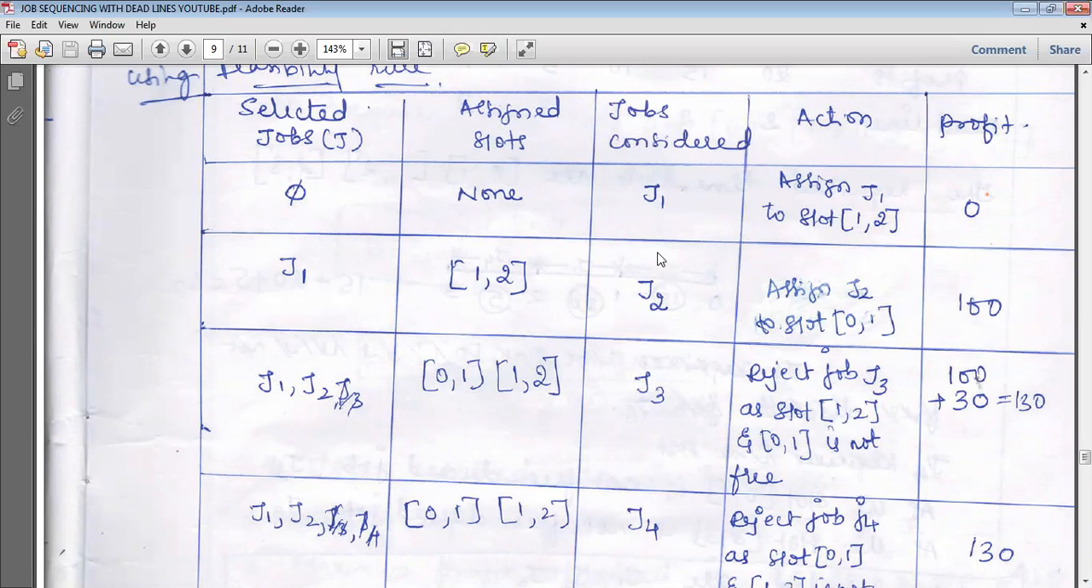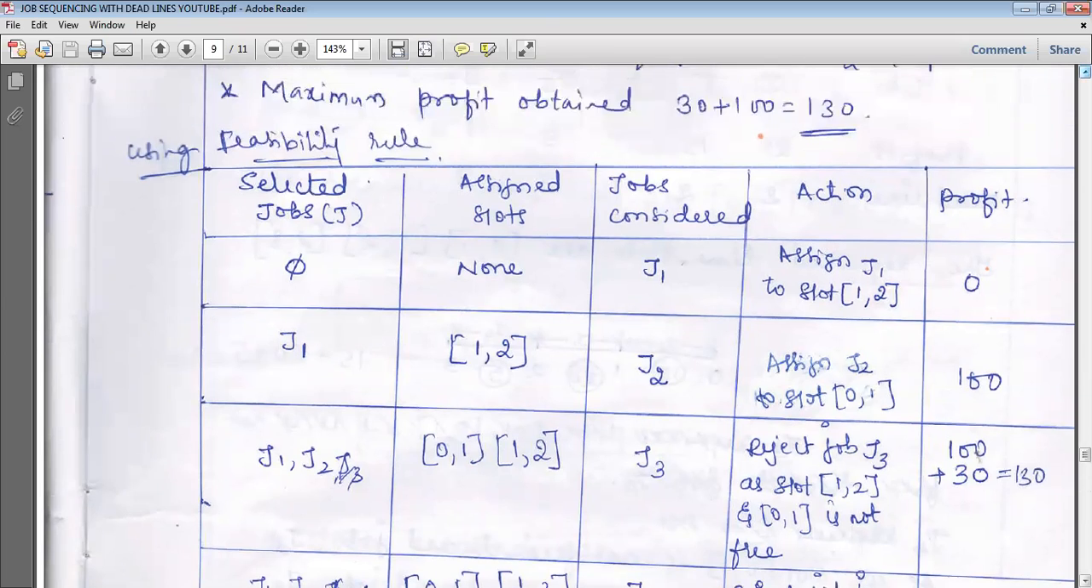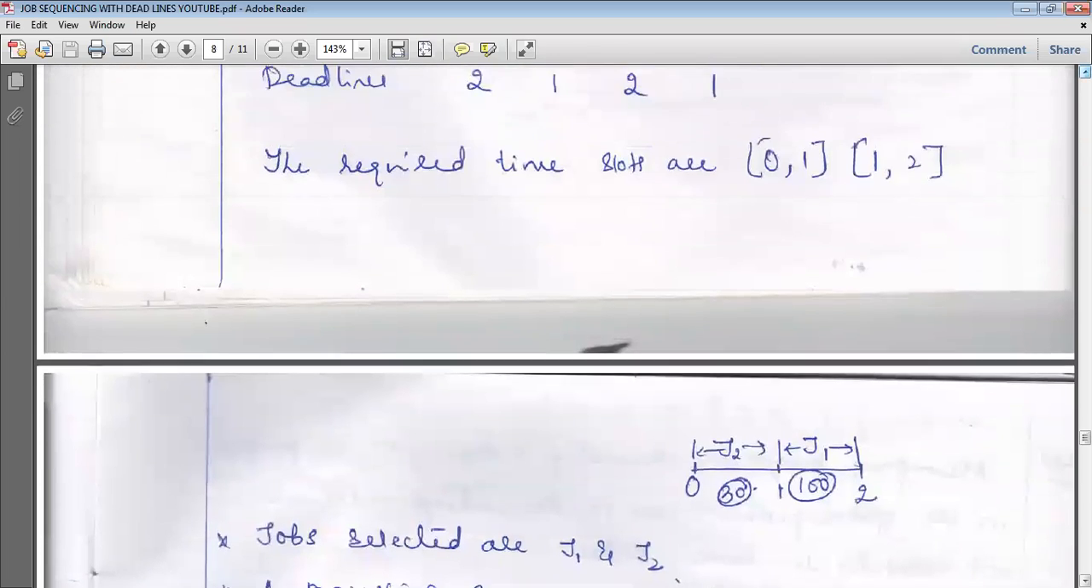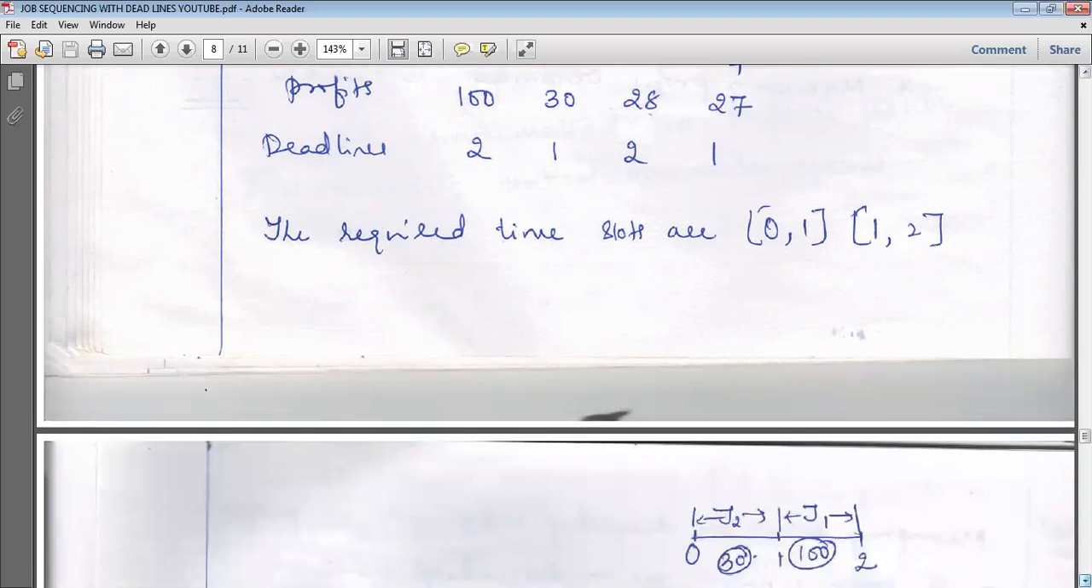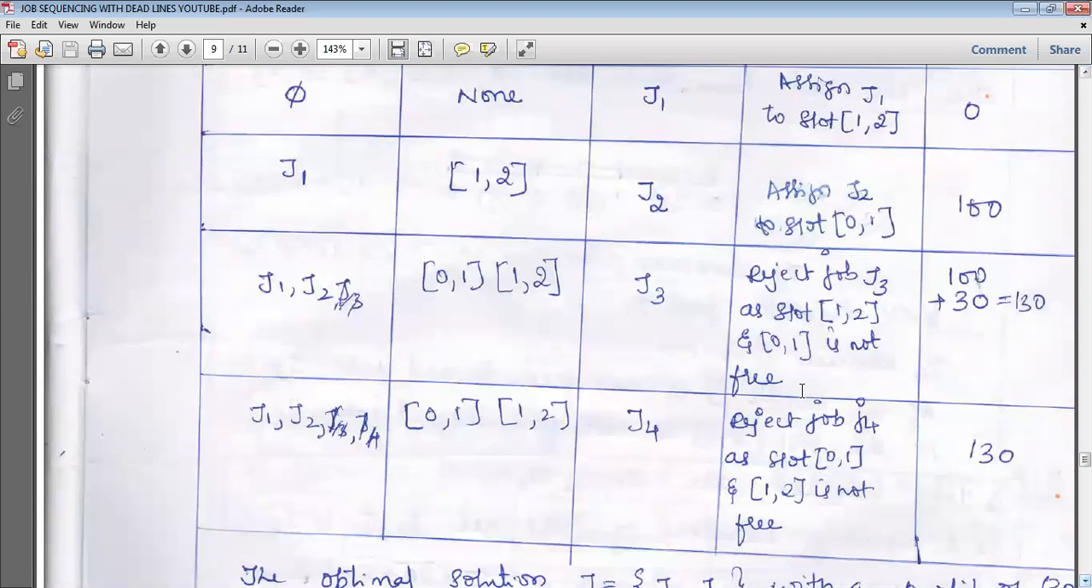Now we have to consider the third job. Why are we considering the third job? Because the time slots are 0 to 1 and 1 to 2. Here the deadline is 2, and the profit is 28, but the time slot 1 to 2 is already filled. So what do we have to do? That job has to be rejected. Reject job J3, as the slots 1 to 2 and 0 to 1 are both not free. So we are rejecting it.